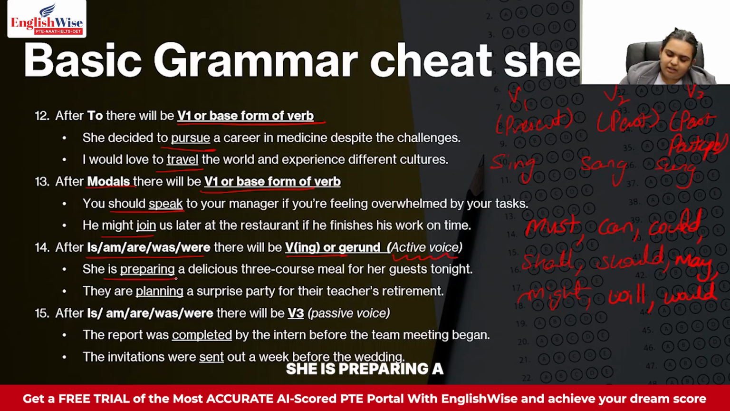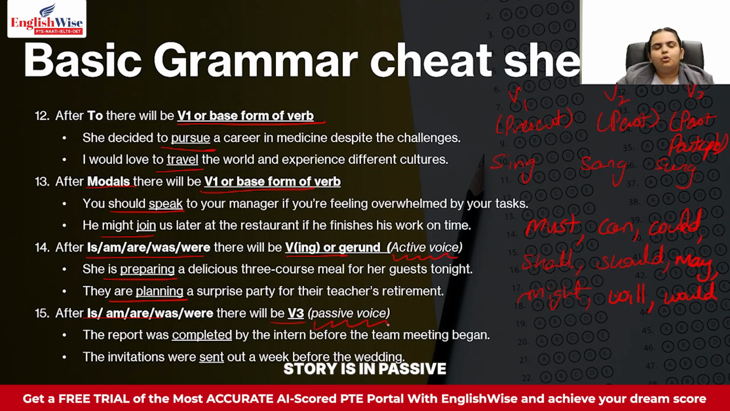She is preparing a delicious three-course meal. They are planning a surprise party. Okay, so you see over here, after is, am, are, was, were, if there is active voice, you always put V1 or the gerund form of the verb. Again, after is, am, are, was, were, you will be putting V3 if there is passive voice.